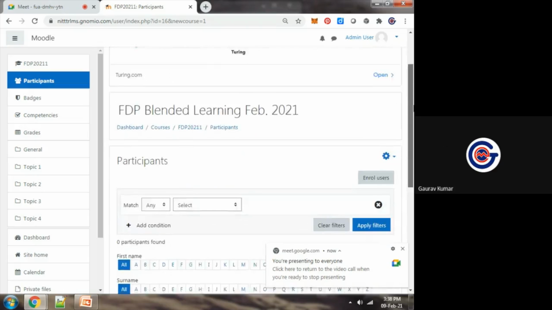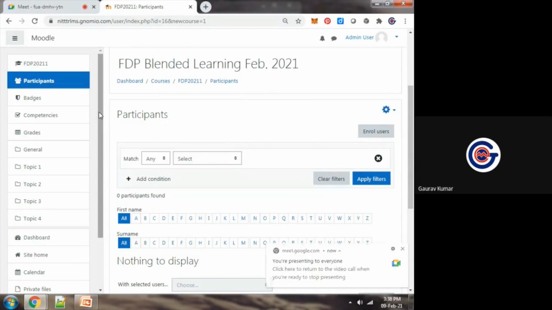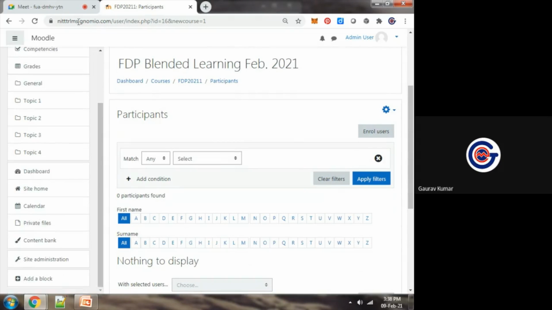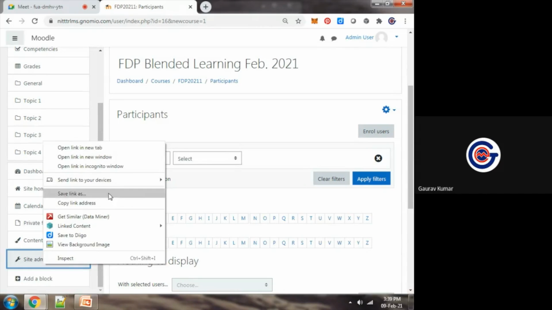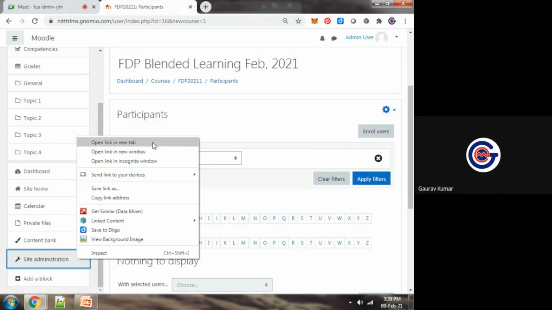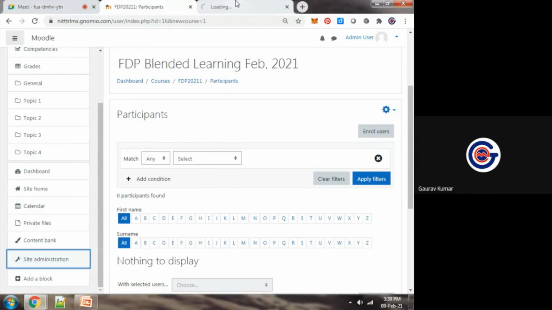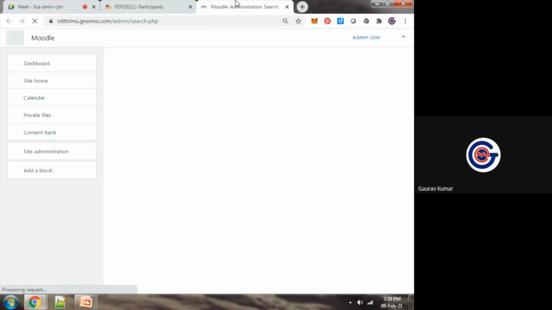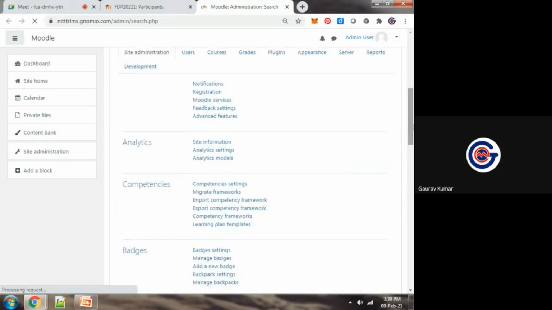So you can see in menu, in this particular dashboard, at bottom left, second last option, that is site administration. Using site administration, we can manage our Moodle website very effectively.